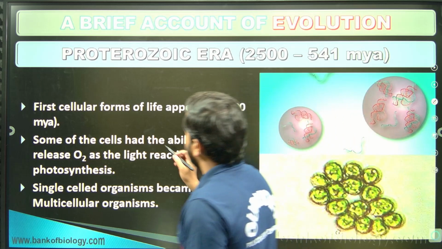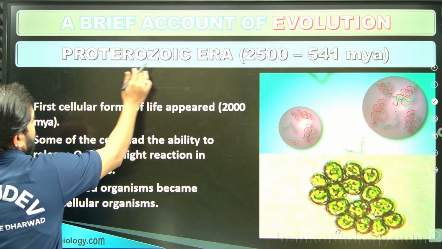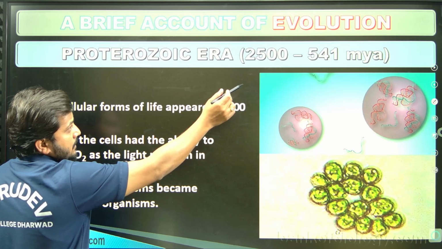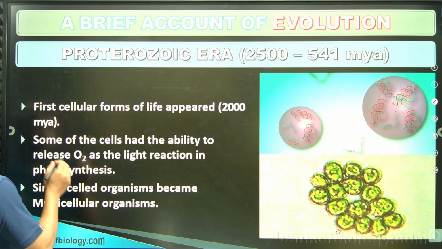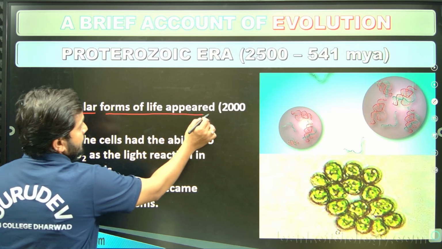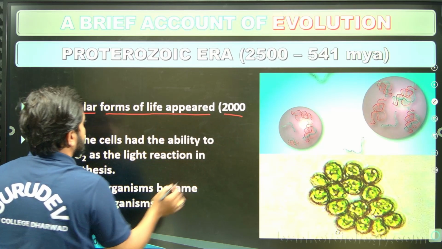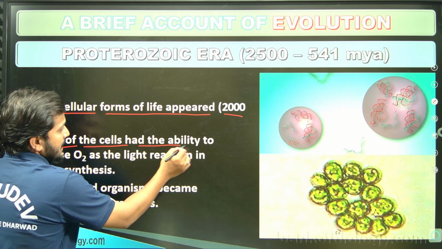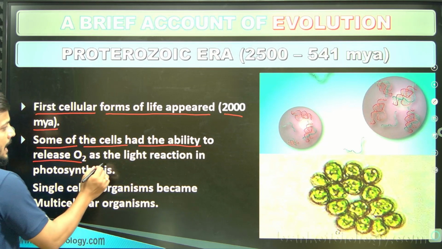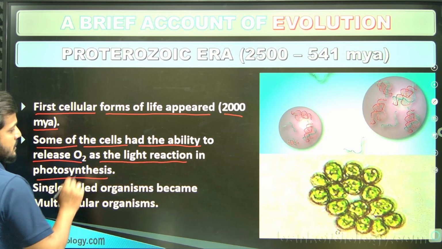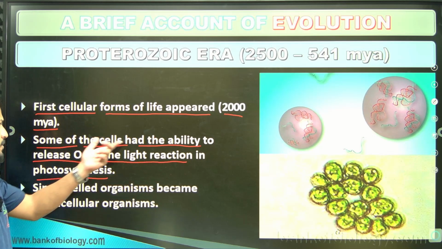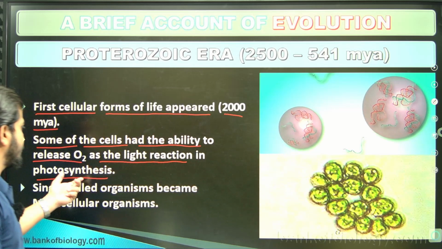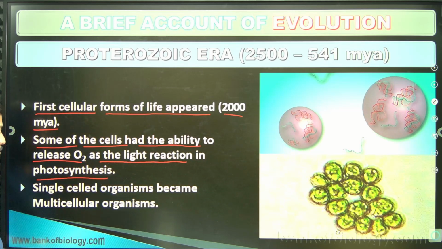Then here, if you consider the Proterozoic era, that is from 2500 million years ago to 541 million years ago. The first cellular form of life appeared around 2000 million years ago, right? Then some of the cells had the ability to release oxygen as the light reaction in photosynthesis. Some of the organisms, or majorly some of the cells, have the capacity to release oxygen after carrying out photosynthesis.